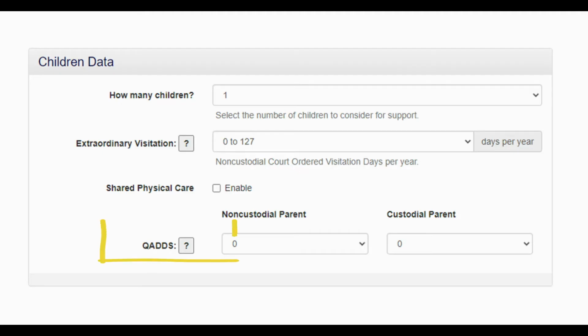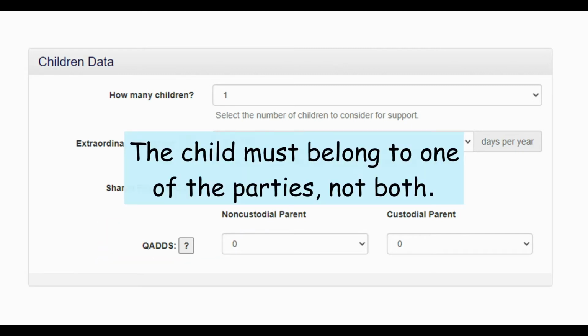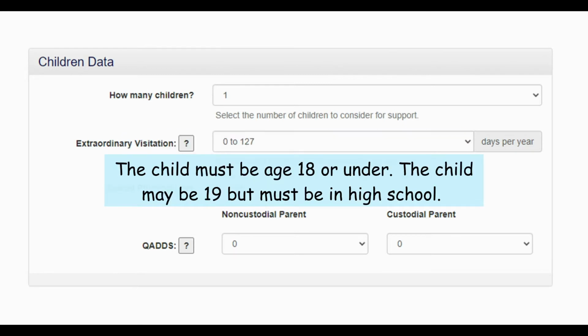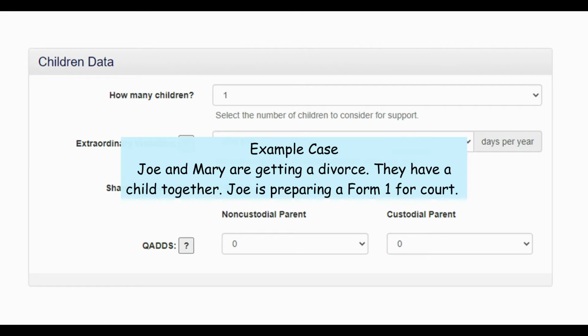A qualified additional dependent is defined as a child belonging to one of the parties, not both, to whom that party owes a duty of support. The child must be age 18 or under. The child can be 19 but must be in high school. We will present some example cases to help you determine if there is a qualified additional dependent in your case.